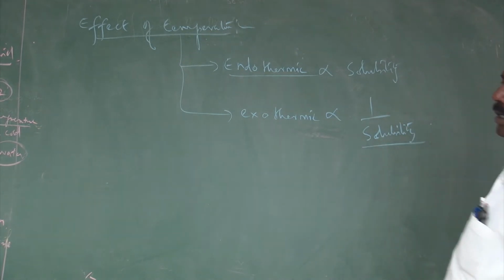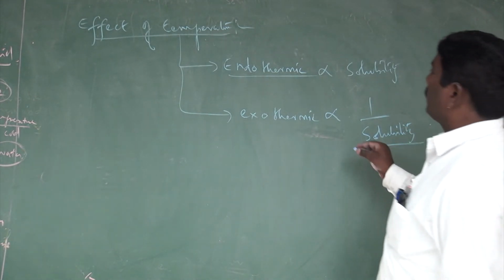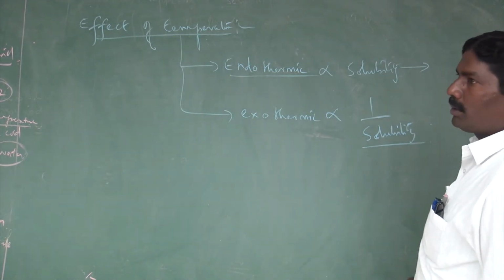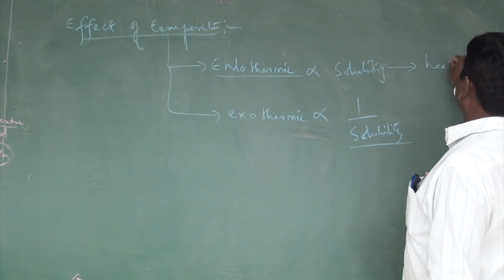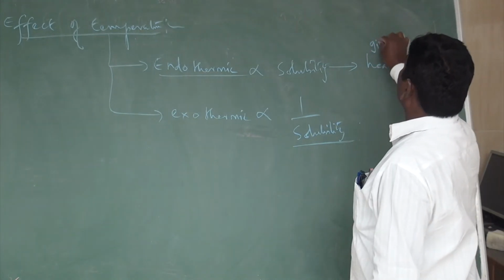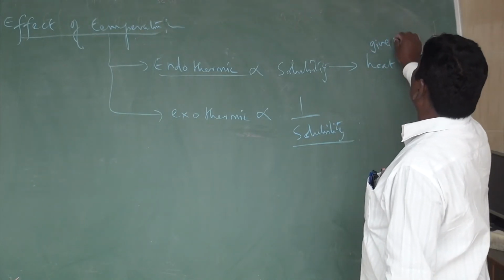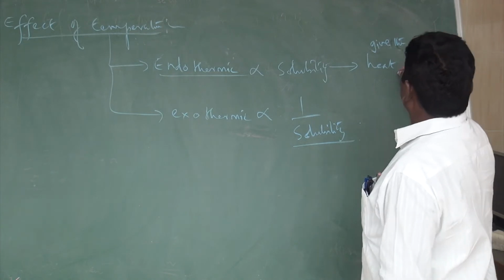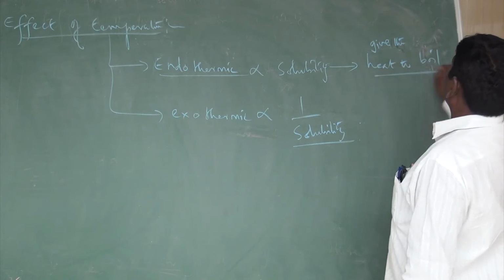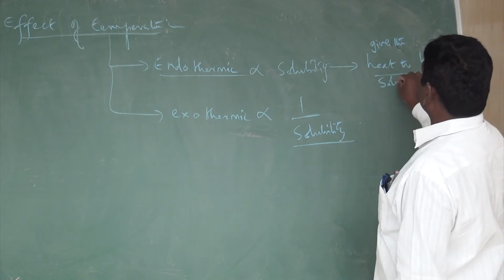In exothermic and endothermic, what is the meaning here? Endothermic is nothing but we have to give the heat. Heat to boil. The solubility will increase.